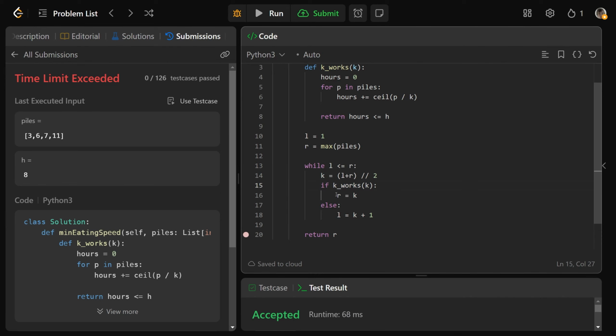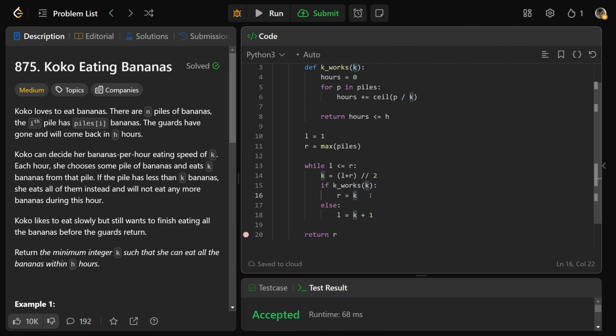All we do is we set either R to be K, so that's not going to move it past L, or we set L to be K plus 1. So if they are equal to each other, that means by definition that L is R, and so they are both equal to a K that works. If that is true, then we're always going to get the same value of K. K works, and we're just going to set R equal to K, which effectively does nothing. So we need to get out of this loop by saying that when they are equal to each other, that is when we found the smallest value of K that works, and so you cannot have the equals there.